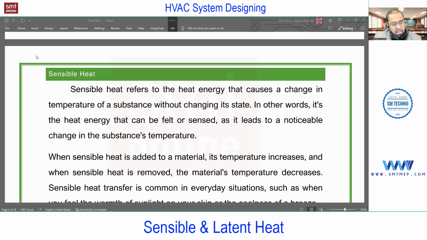Remember, at the time of load calculation, when we deal with the different sources of heat gain or heat loss, heat gain in summer and heat loss in winter, first we'll find out the different sources of heat gain or heat loss as per the requirement. For example, at this level, I take the example of a cooling system in summer. So in a cooling system for summer, we are interested to calculate heat gain. And for heat gain, we'll find out the sources first.